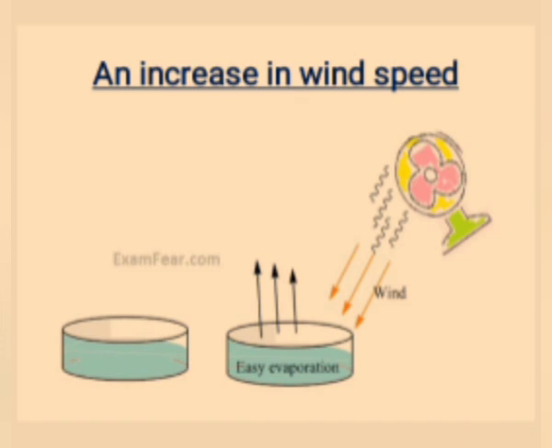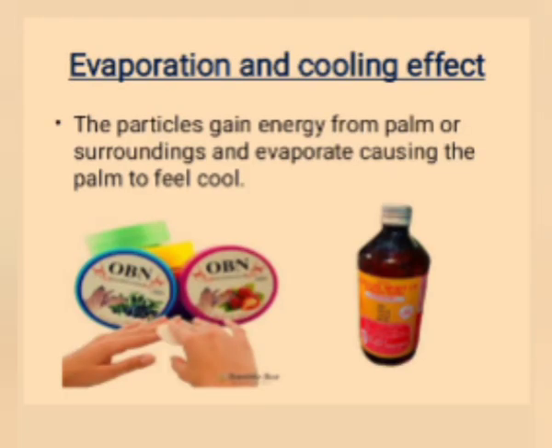Let us list the factors affecting evaporation. First factor is an increase of surface area. Second factor is an increase of temperature. Third factor is a decrease in humidity. Fourth, an increase in wind speed. Please note these points. What happens when you pour some acetone or nail polish remover on your palm? You feel a cooling effect, because the particles gain energy from your palm or surroundings and evaporate, causing the palm to feel cool.